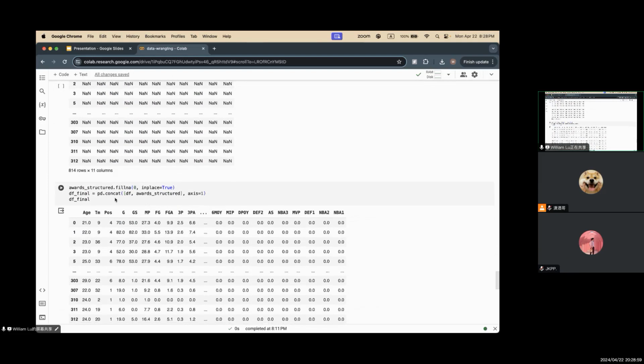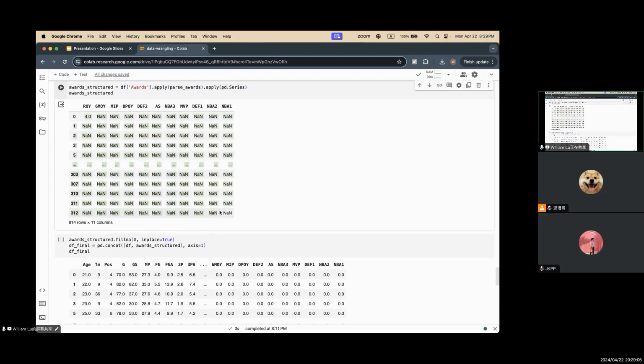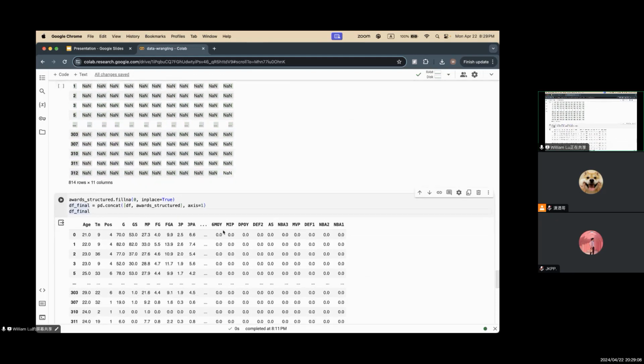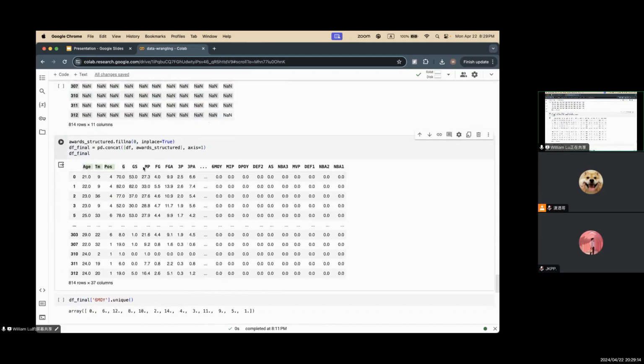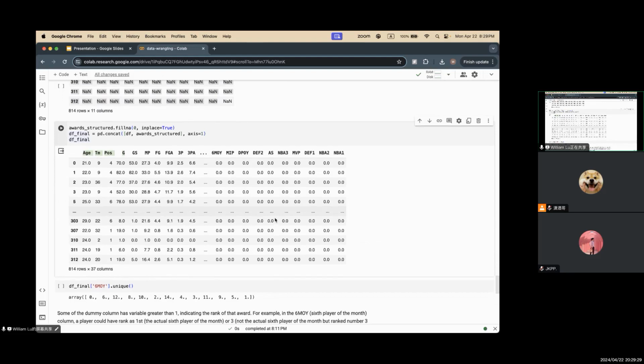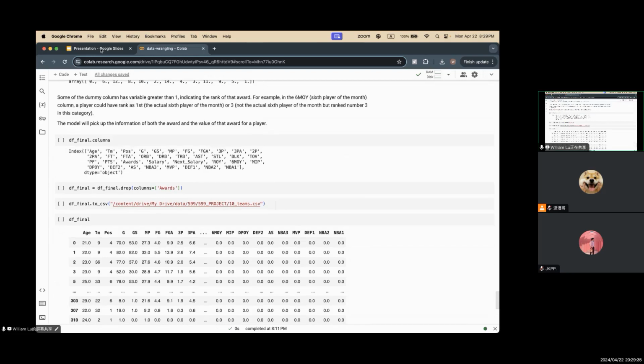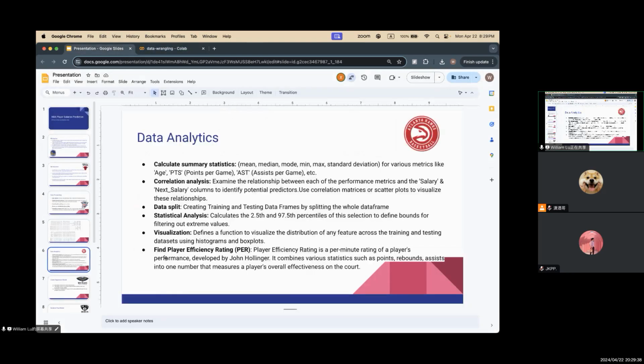And then we just concat these awards dummy columns together with the original data frame here. So right now we not only have columns such as a player's stats, but we also have whether this player has these awards or not, and if this player has these awards, what the rank of the player is in these awards. And that's it for the data processing part. Now let's move on to the data analytical parts and pass it to Xiao.